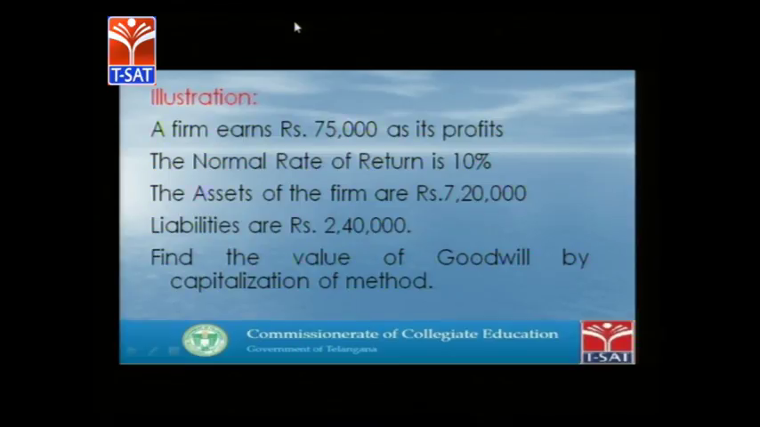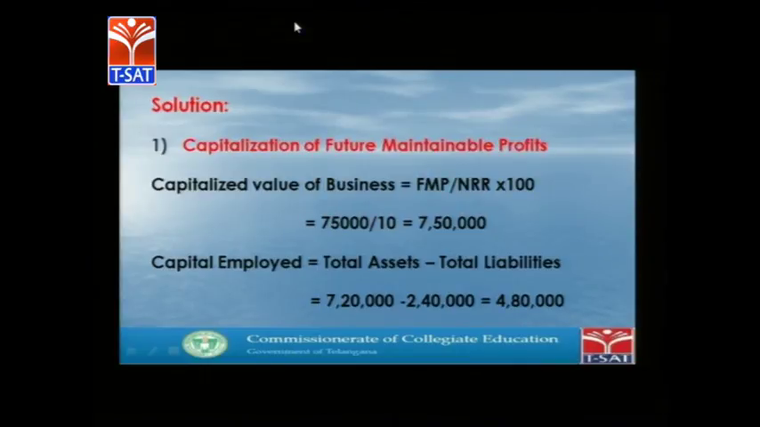If a firm earns rupees 75,000 as its profit and the normal rate of return expected by the firm is 10%, the assets of the firm are 7,20,000 and liabilities are 2,40,000, we have to calculate the value of goodwill under the capitalization method. So we have to calculate capitalization of future maintainable profits. First step: the capitalized value of the business is equal to future maintainable profits, FMP, divided by the normal rate of return.